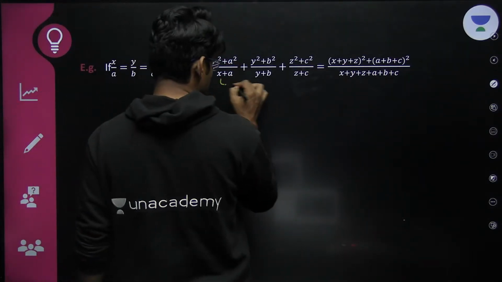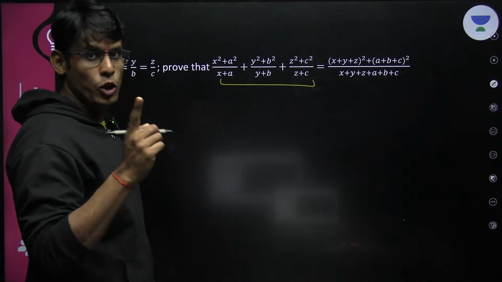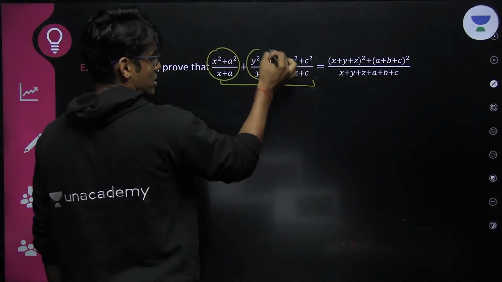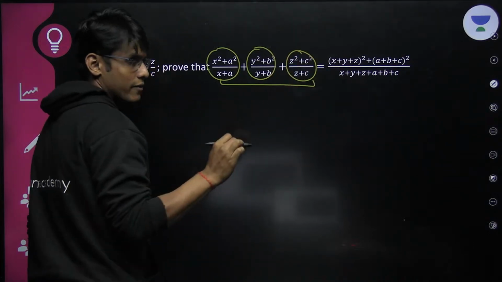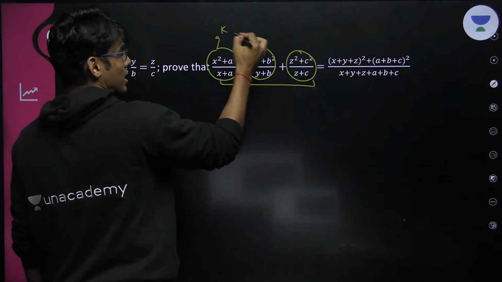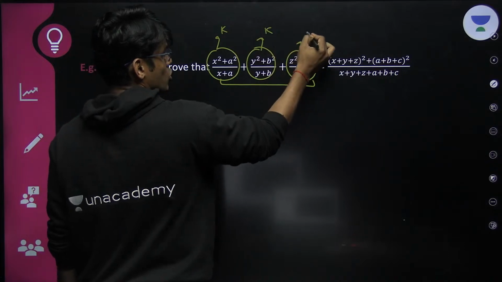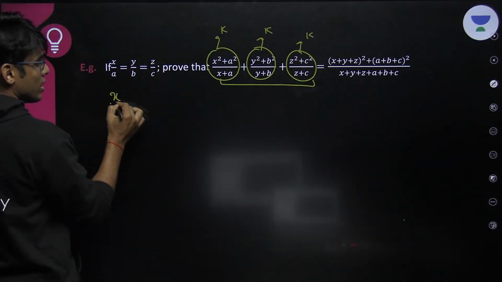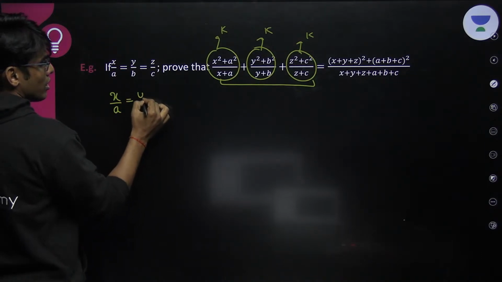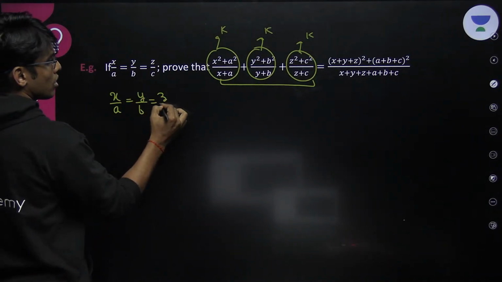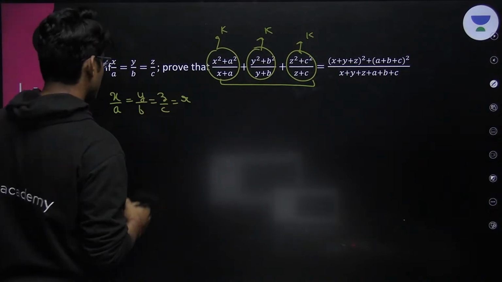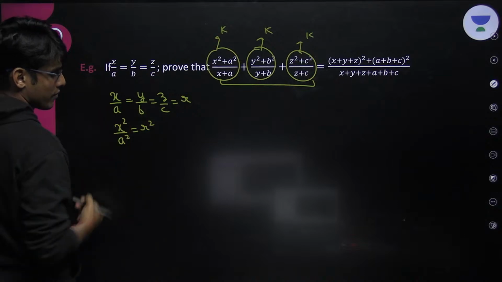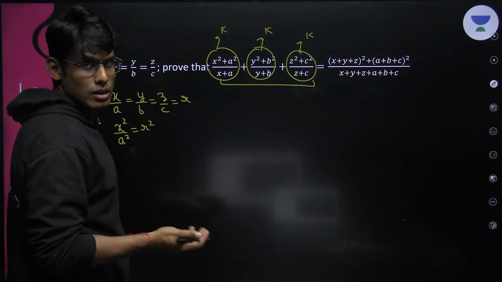My LHS is this. Now, the reason why I taught you algebraic identities first is that these are symmetric expressions. If this ratio equals k, then this will also be equal to k, and this will also be equal to k, because x is related to a. Now you see here, x by a, let's call this ratio r. So x square by a square is r square, isn't it guys? Very simple.